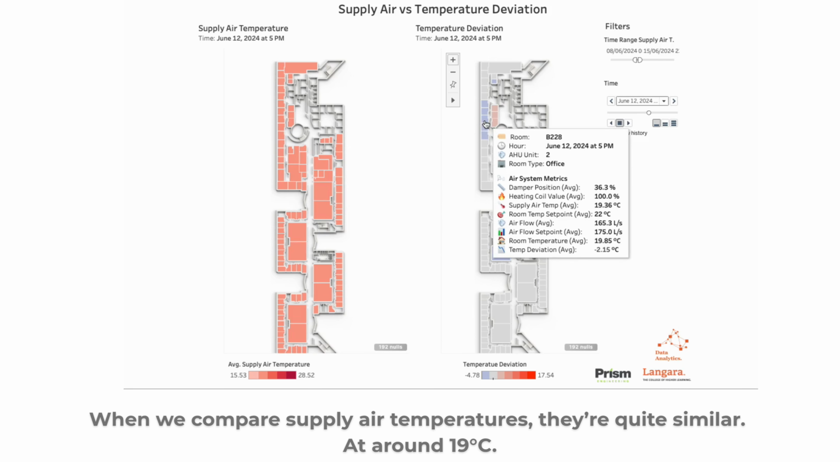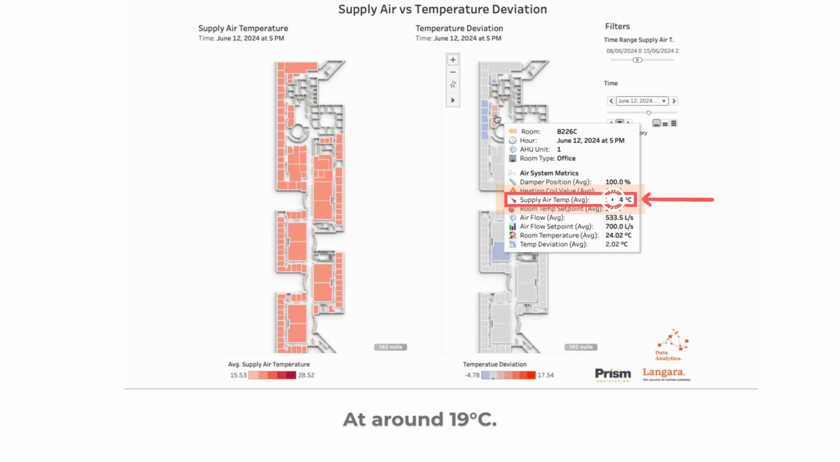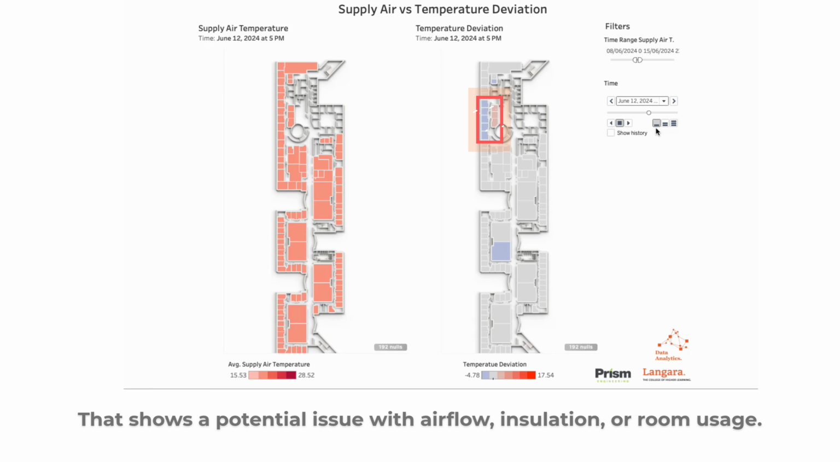When we compare supply air temperatures, they're quite similar, at around 19 degrees Celsius. But the rooms respond differently. That shows a potential issue with airflow, insulation, or room usage.